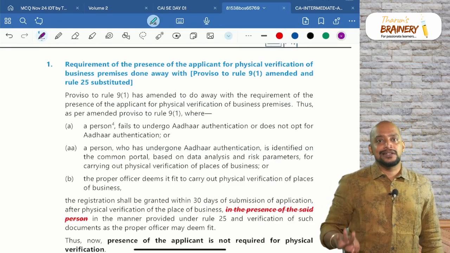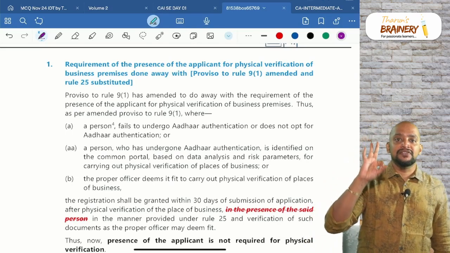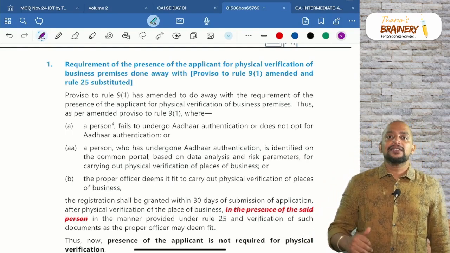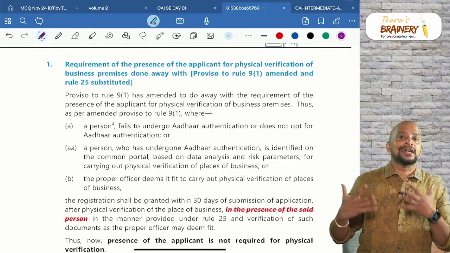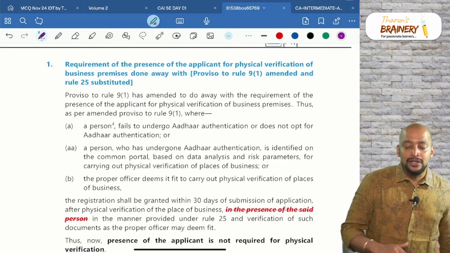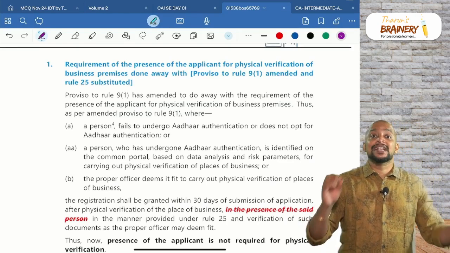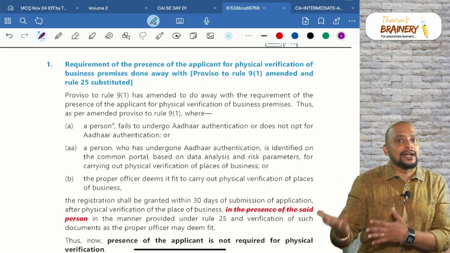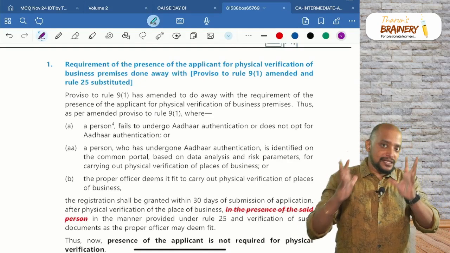In these 3 cases, the officer will conduct the physical verification and will grant the registration certificate. The physical verification should be conducted within 30 days from the date of application, and they need to grant the registration certificate, otherwise it is deemed to be registered, that is, registration deemed to be granted.